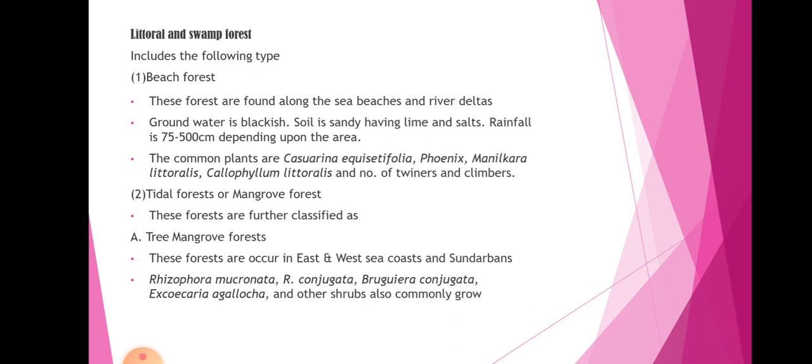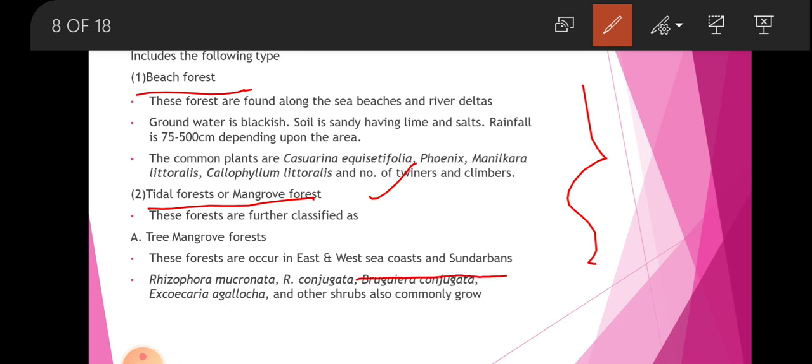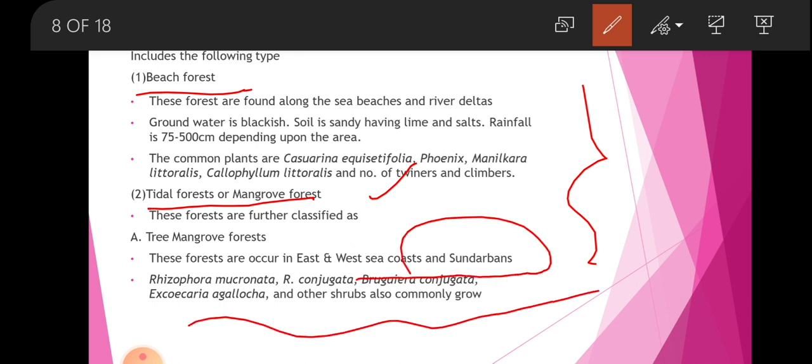Littoral and swamp forest. You can read here. What is beach forest, tidal forest or mangrove forest? These forests are further classified as tree mangrove forest. These forests occur on the east and west sea coasts. We can read all about these here.